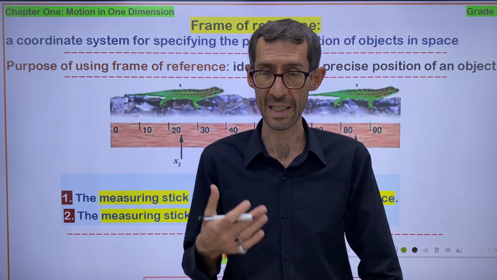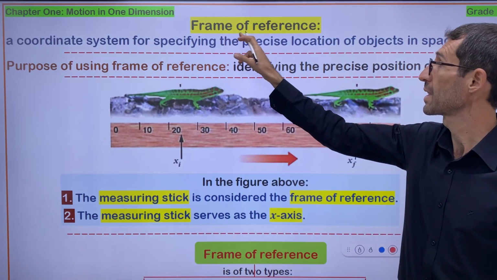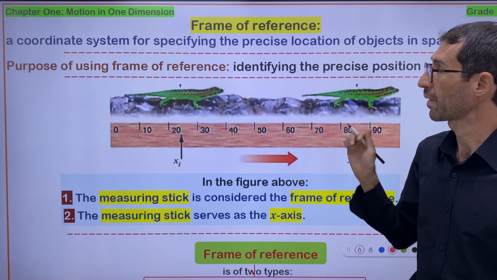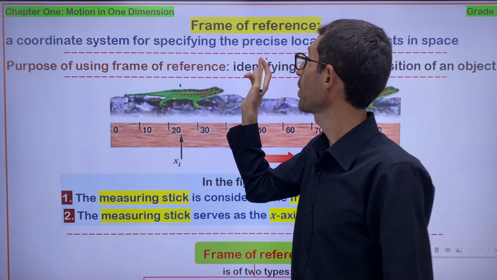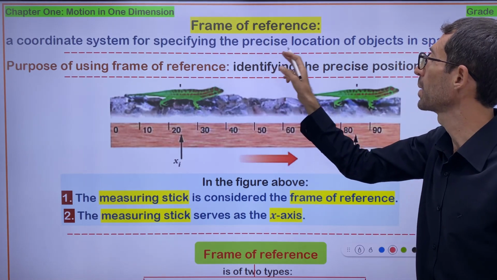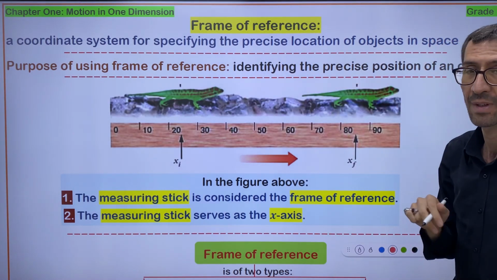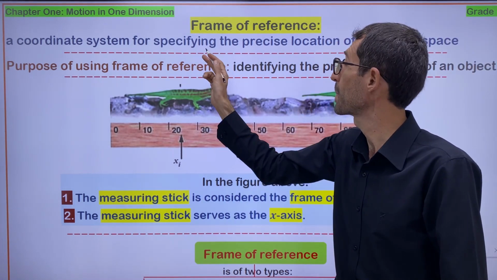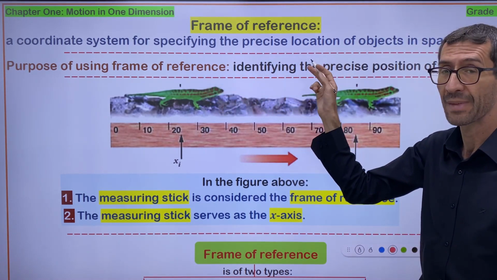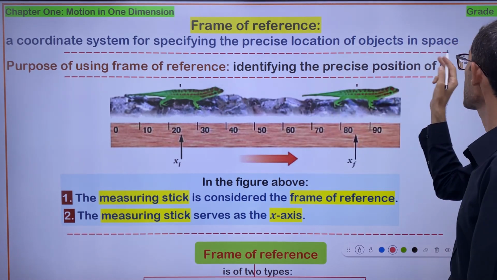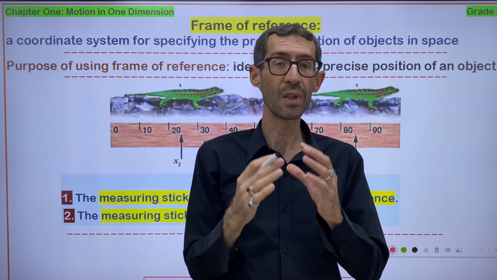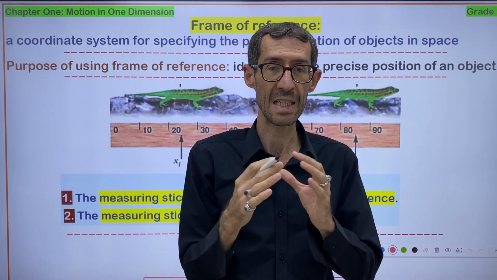Right now, we are going to explain the new subject, which is the frame of reference. Let me read the definition of frame of reference. After that, I will break it down for you. So, frame of reference is a coordinate system for specifying the precise location of objects in space. Coordinate system for specifying, for identifying the precise location, exact position of objects in space. Right. This is called frame of reference. Any coordinate system, any location is considered a frame of reference.